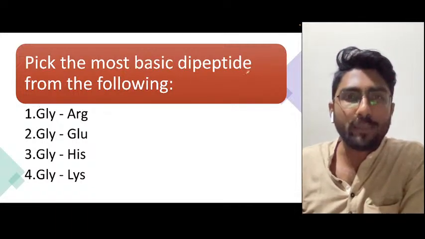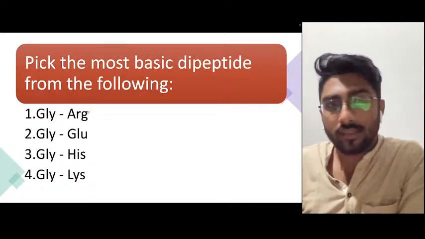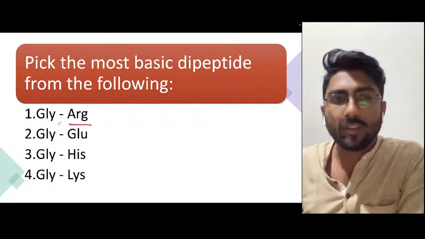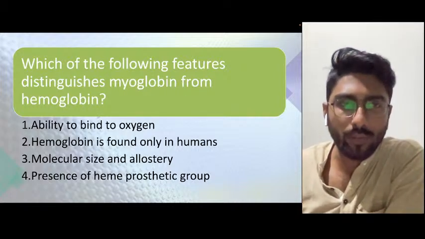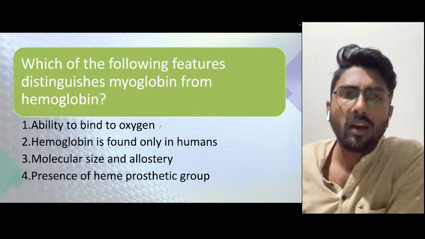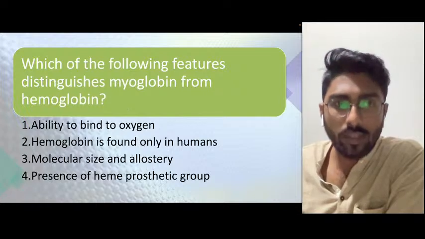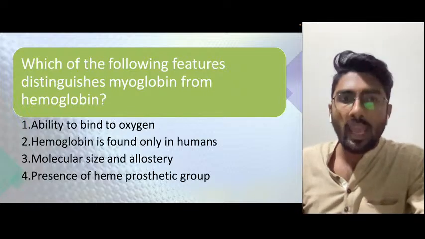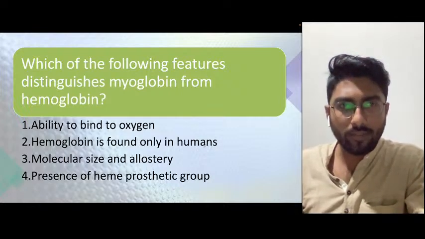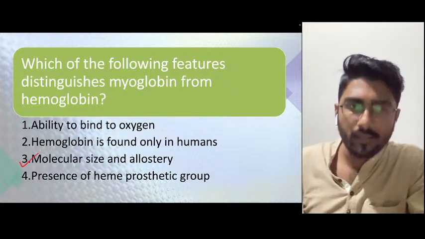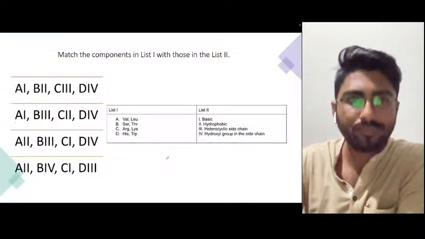Pick the most basic dipeptide from the following. Basic. On one side you have glycine, on another side you have some other amino acids. So arginine would be the answer. Which of the following features distinguishes myoglobin from hemoglobin? Ability to bind to oxygen: they all bind to oxygen, so their function is to bind oxygen. Hemoglobin is found only in humans: these are not distinguishing features. Molecular size and allostery, yes, this could be the answer. Presence of heme prosthetic group: both have the heme prosthetic group.